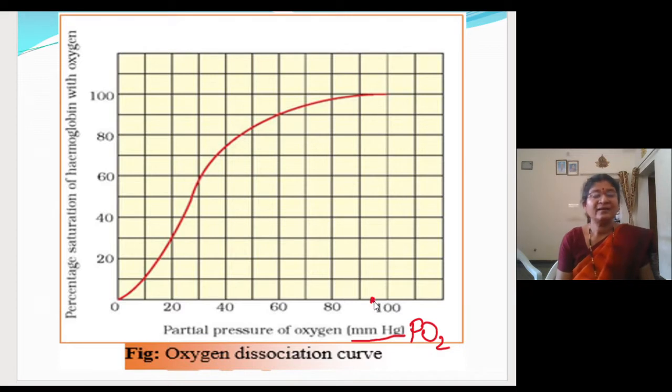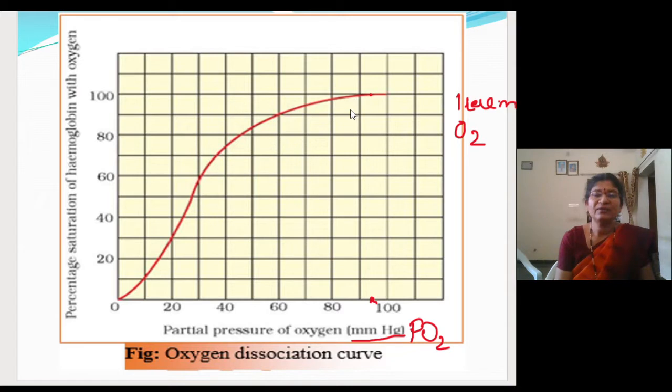Fine. And at that level in the oxygenated blood, you'll see the maximum amount of oxygen, that is, 100% of hemoglobin will get saturated with the oxygen. That means all the heme part of the hemoglobin will get bonded with the oxygen. That is, hemoglobin is satisfied, it's completely bonded with the oxygen.